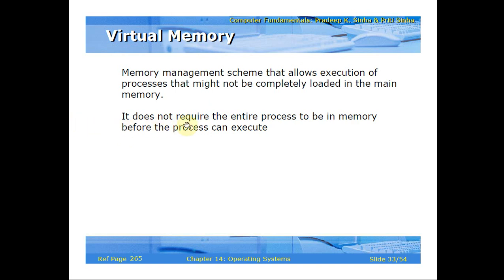So it does not require the entire process, meaning the 64 bytes, to be in memory before the process can execute. Some 40%, 50% or 60% of the process may be in the virtual memory.